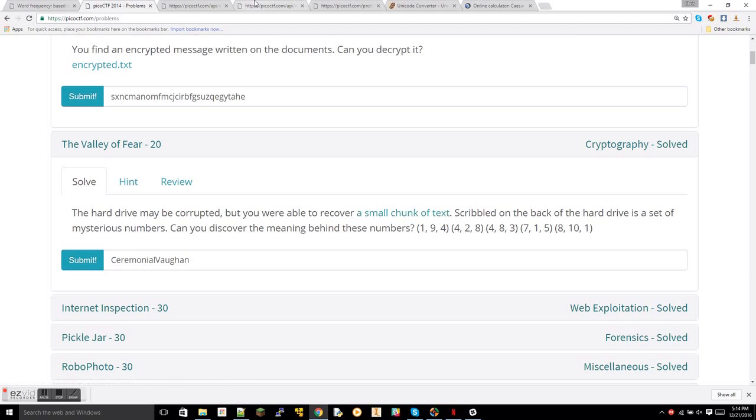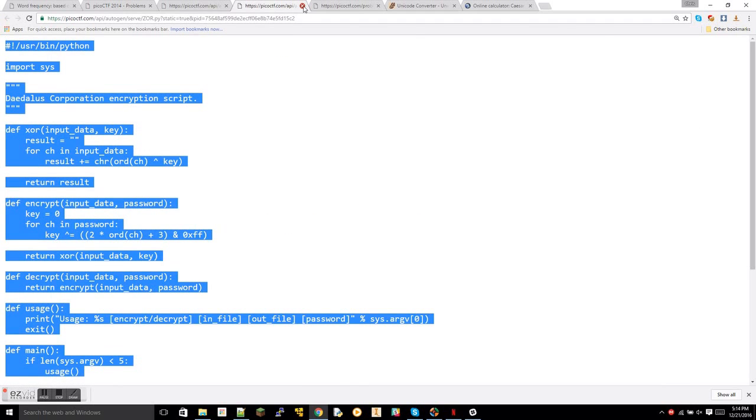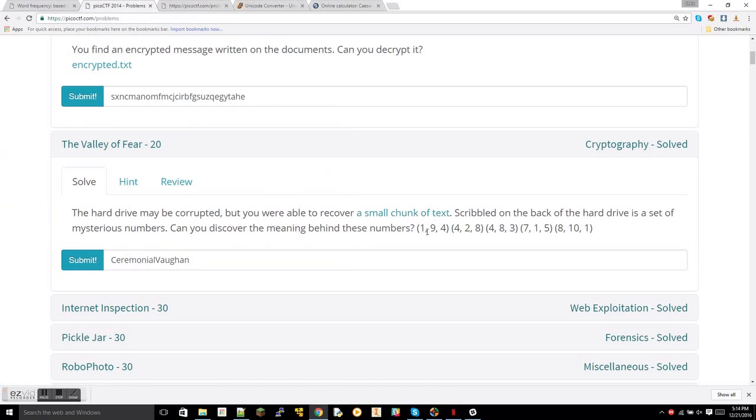If we pull up a chunk of text, we can notice that there are patterns with these numbers. For starters, the first number goes in ascending order.